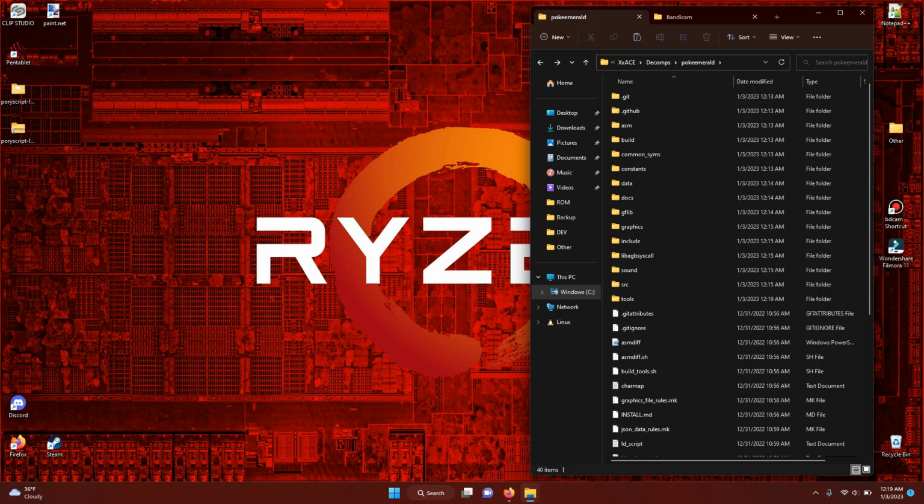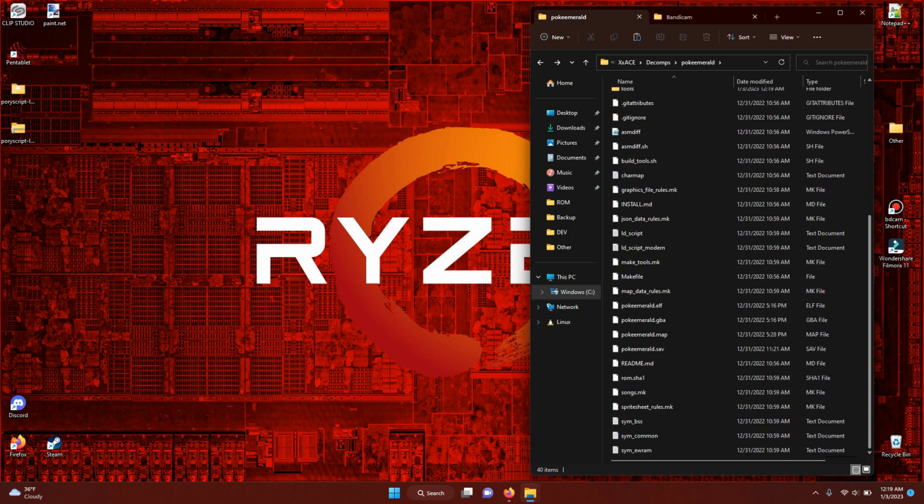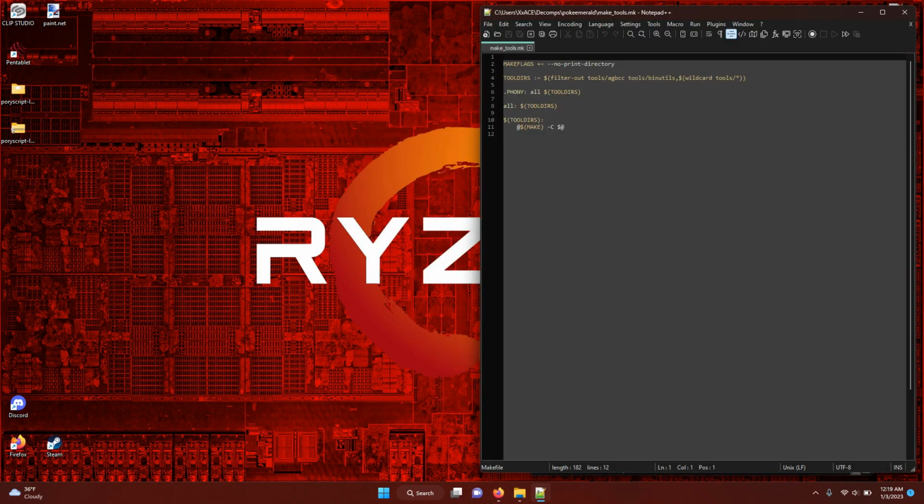We need to make some changes to the makefile in order for the make command to understand what we just did. So in PokeEmerald, we're going to go down to maketools.mk and open it with Notepad++. If you don't have it, it's a very quick Google search.